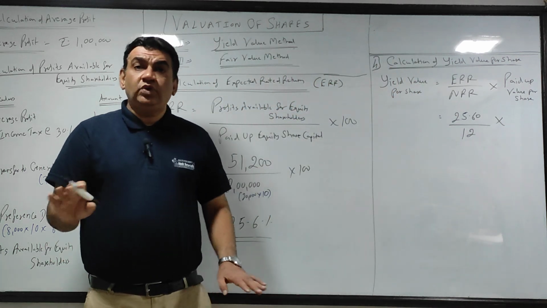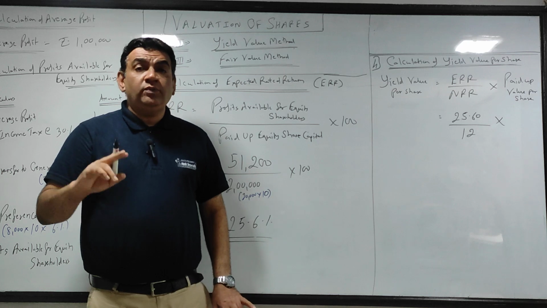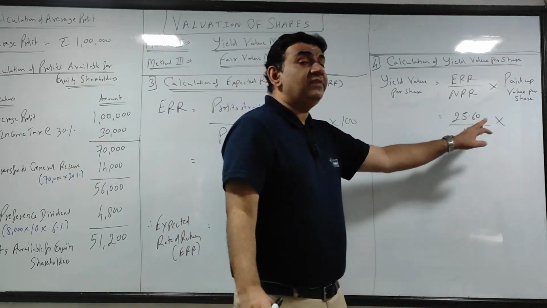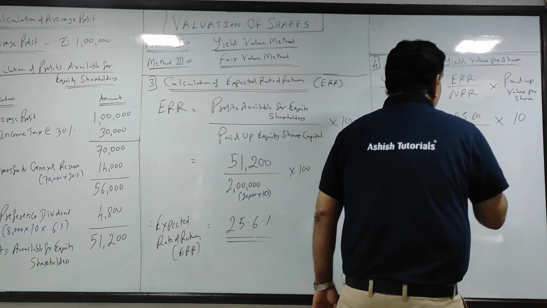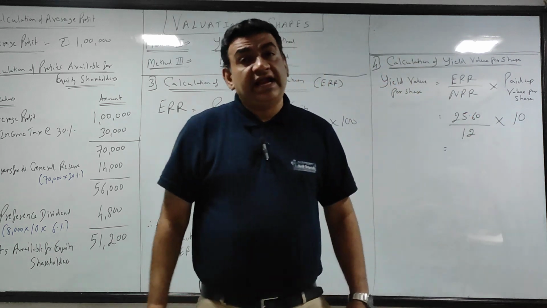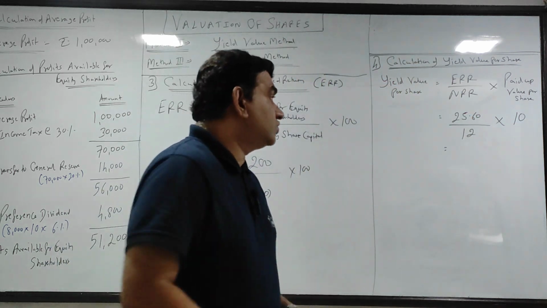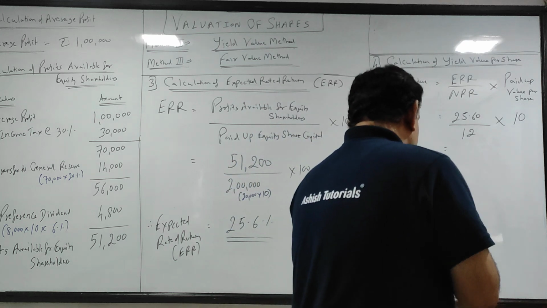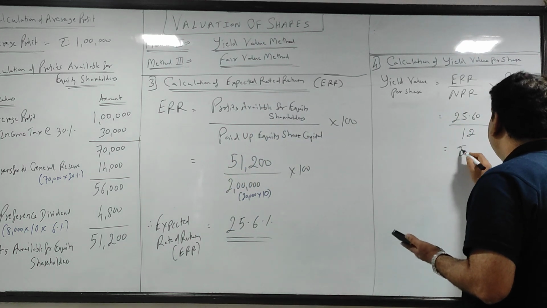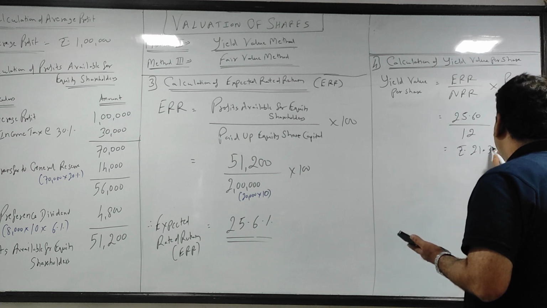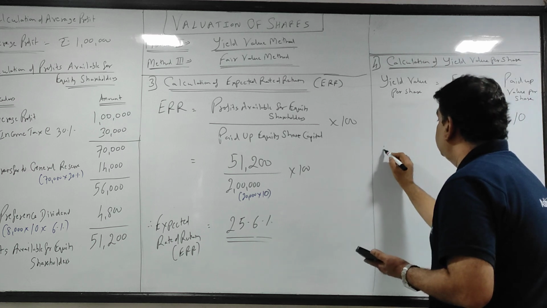10 रुपए का शेयर है, पूरा पेड अप है. अगर 10 रुपए का शेयर 8 पेड अप होता, I would have multiplied by 8, बट ये पूरा पेड अप है, सो I take 10. Whatever is the paid up value, that value I will take. Okay, so 25.6 divided by 12 into 10 gives you rupees 21.33.